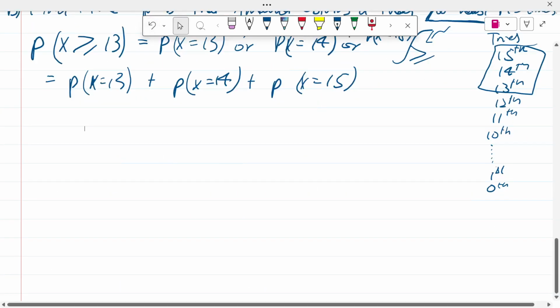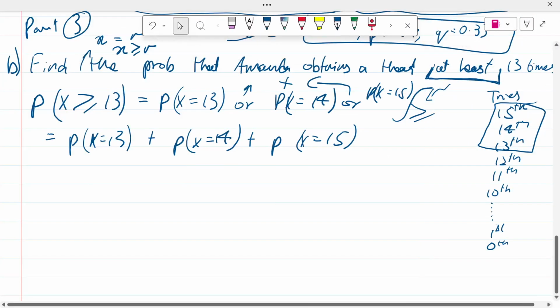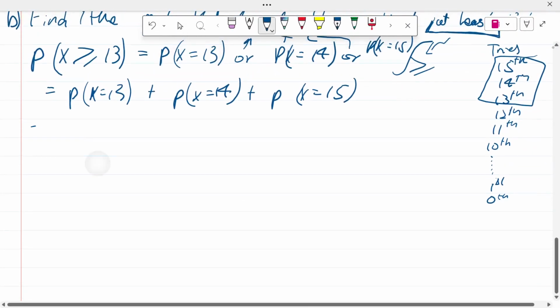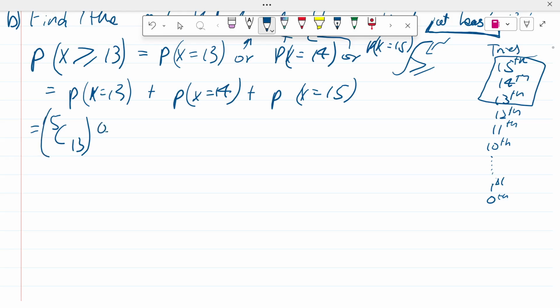So what we're going to do here is this. nCr, n is again 15, C 13, times 0.67 to the power 13, times 0.33 to the power 15 minus 13.